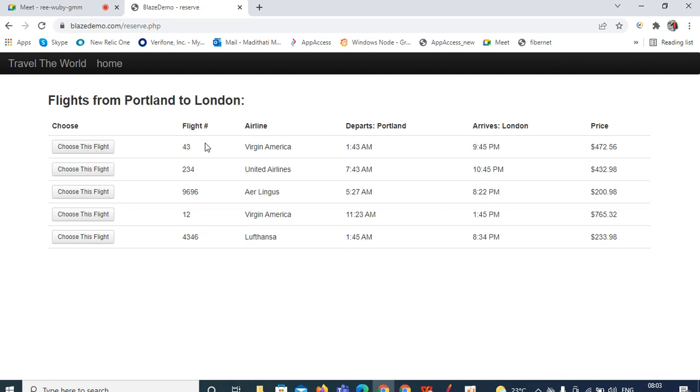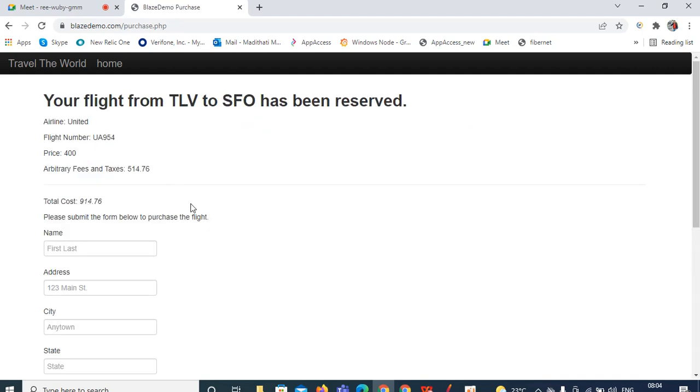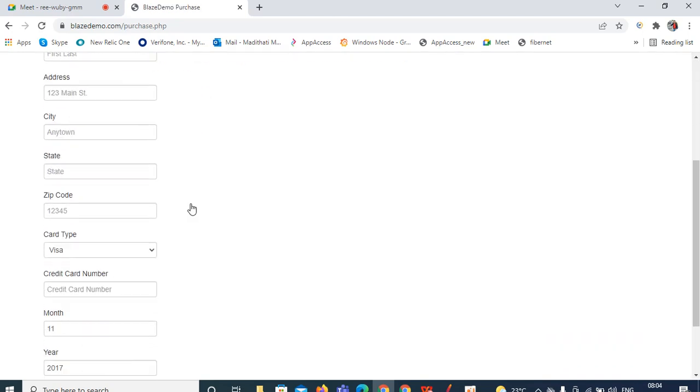See, flight number, airline name, departure time, arrival time, and the cost of that particular flight seat. That information you can see here. You can choose any one of the flights over here. I am choosing flight number 43. Choose this flight. Now it will be redirected to the page where you can book your ticket.